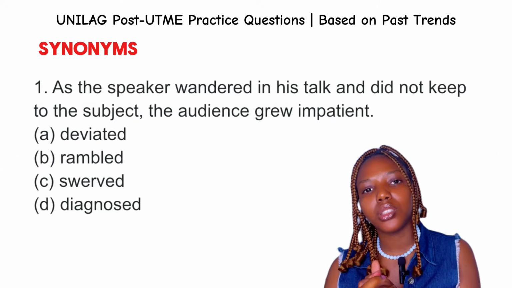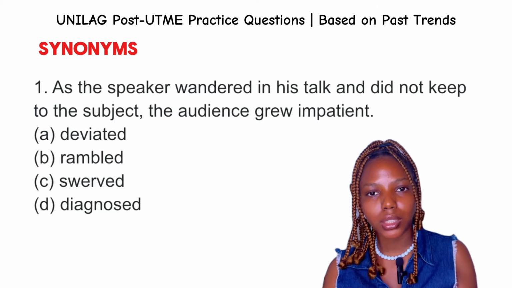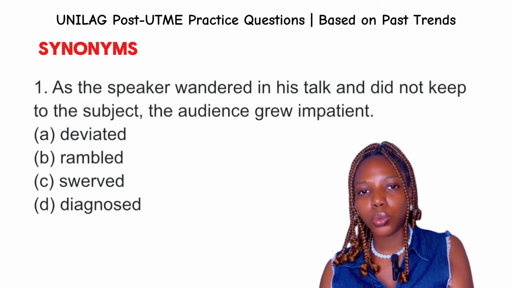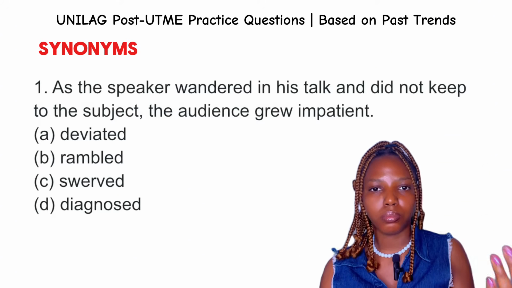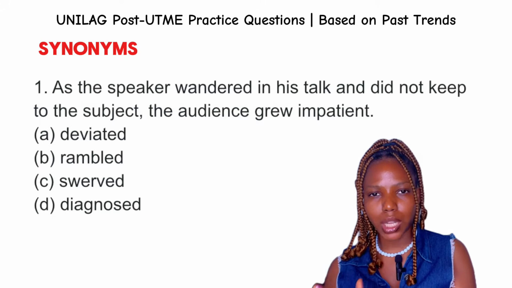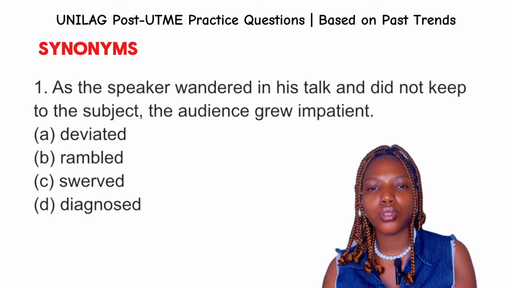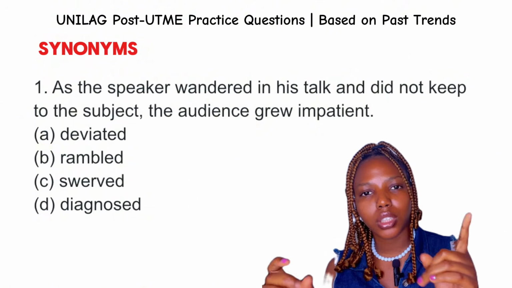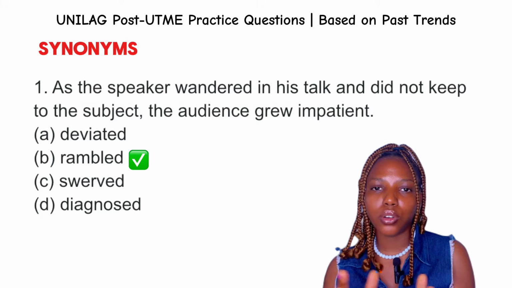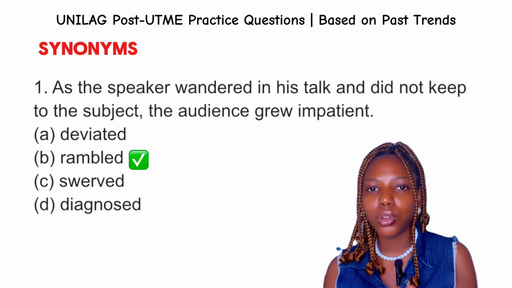Deviated means to stray from a path, and it is also used in the context of physical movement and direction. We say deviated from plans, deviated from paths, deviated from norms, deviated from standard, so it's not common to use deviated in the context of speech. Now, rambled is to talk or write in a confused way, aimlessly, wandering off points.